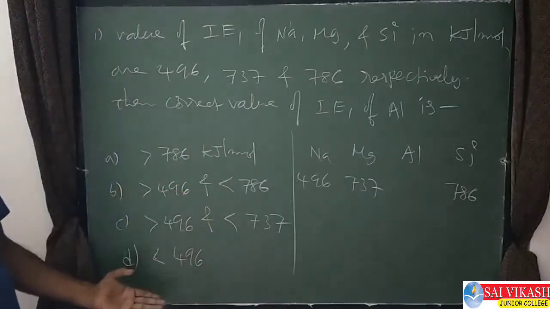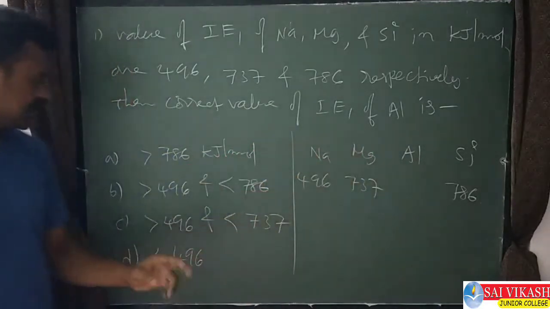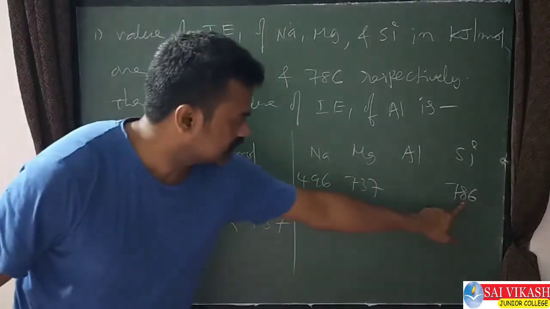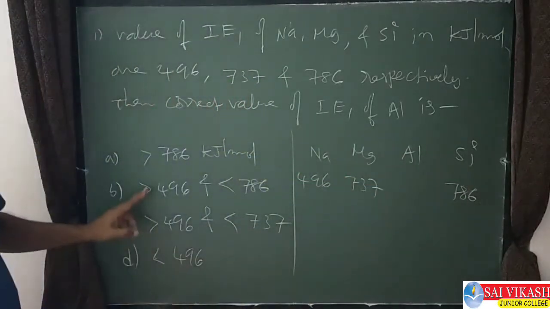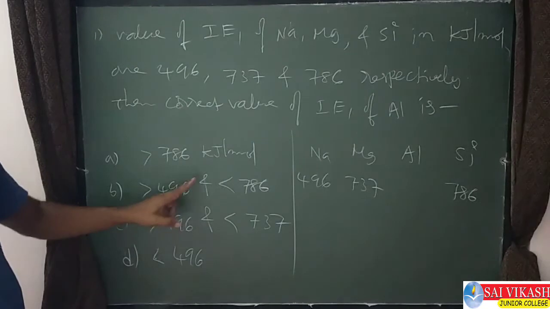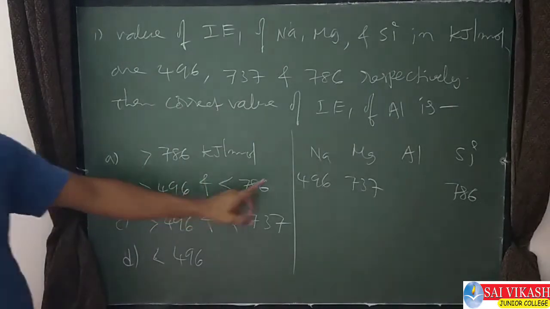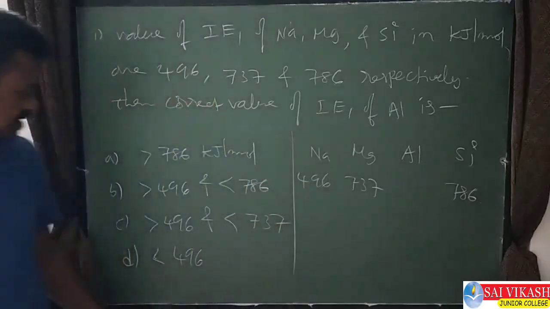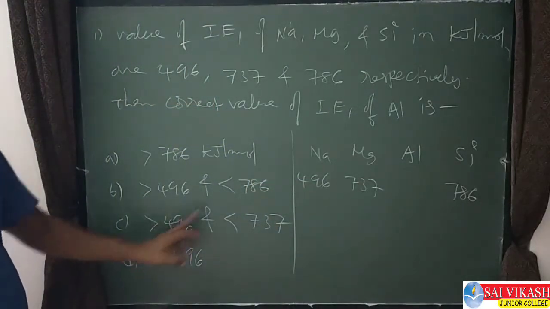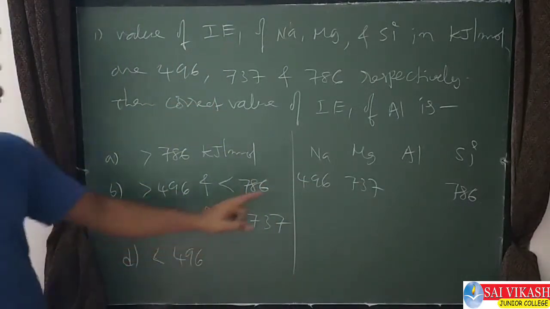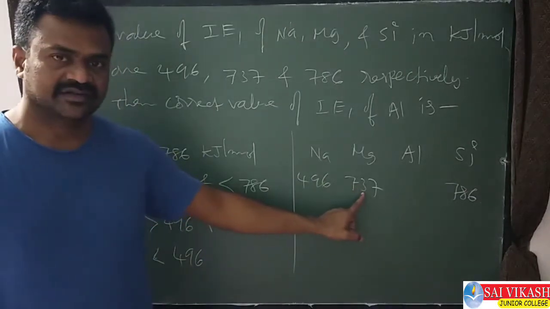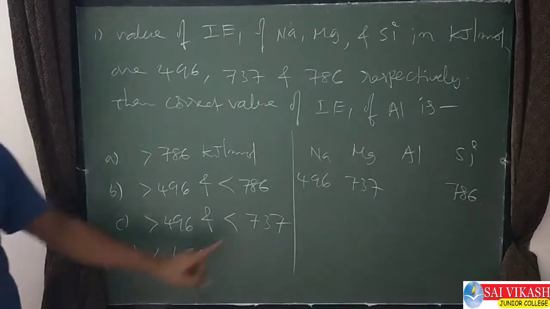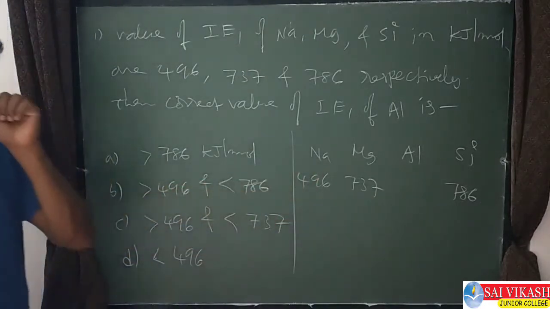These are the options. So the aluminum value will be greater than 786, means more than this silicon value, greater than 496 and less than 786, or greater than 496 and less than 737, greater than this, less than this, and here less than 496.